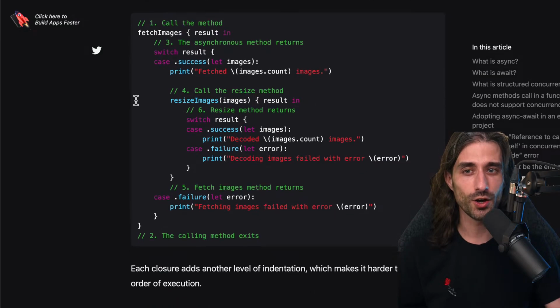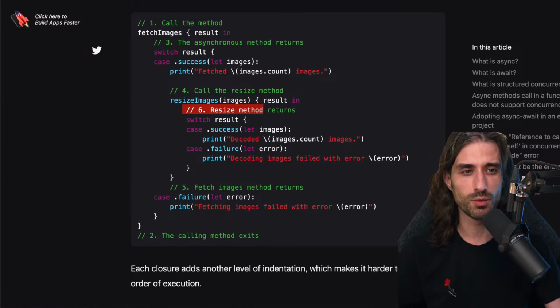So actually, exactly what I was saying. You can see now the order of execution. It's really a great example from Antoine. You can see that it runs like first 1, then 2, then 3, then 4, then 5, then 6. And imagine if you were to have like 4, 5, 6, 7 completion calls nested into each other, then the complexity of the code, the number of code paths that can be, is becoming completely crazy.